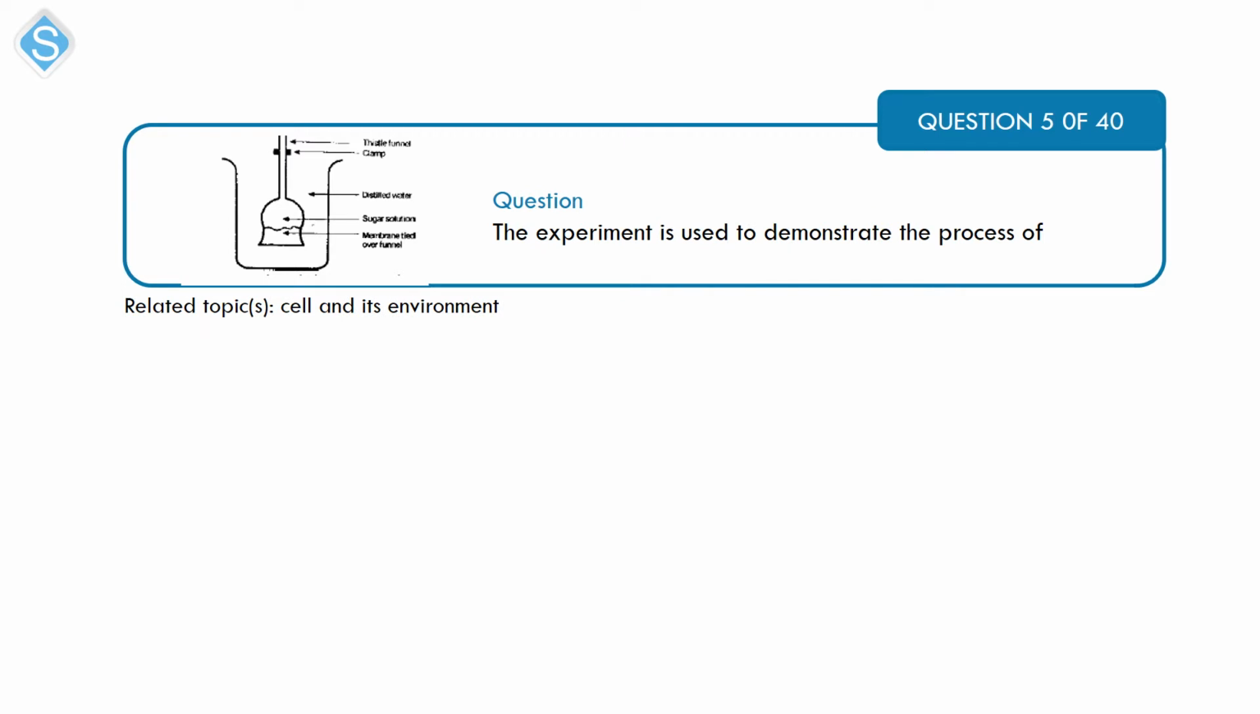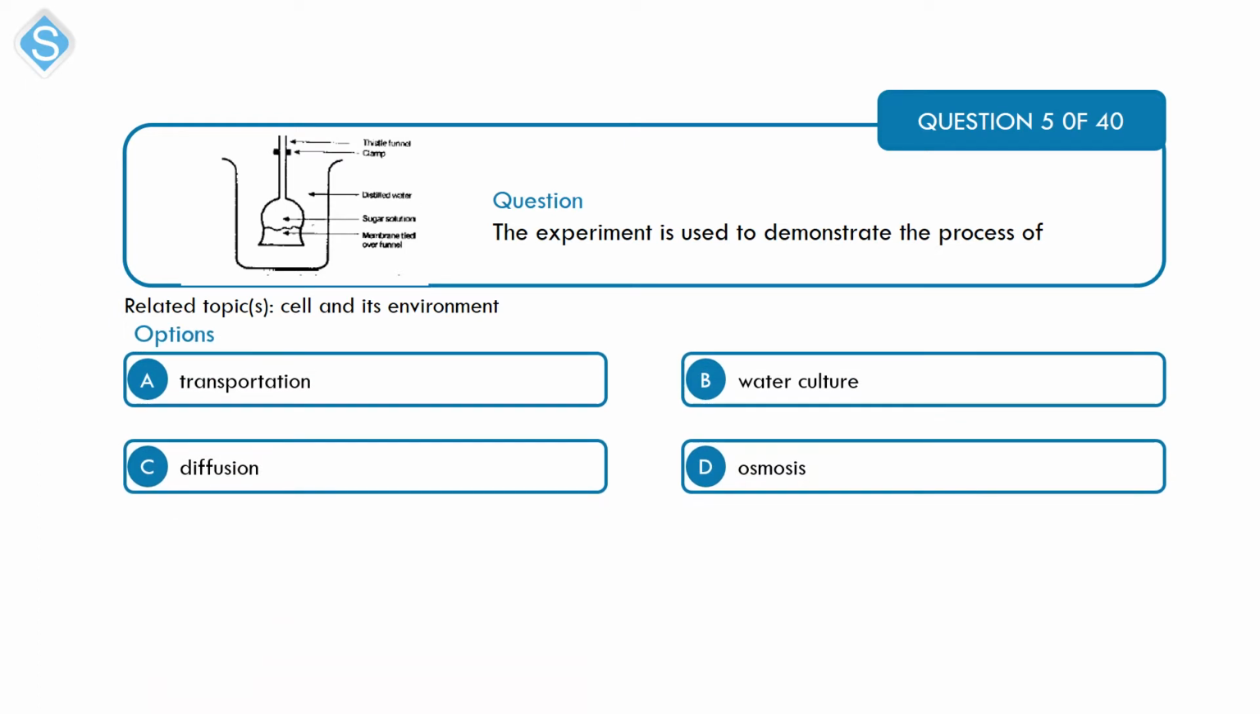All right, next is a question on cell and its environment. The experiment is used to demonstrate the process of A. transportation, B. water culture, C. diffusion, and D. osmosis.